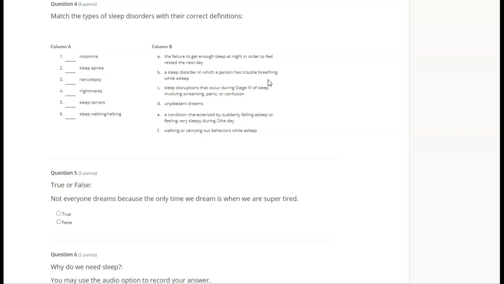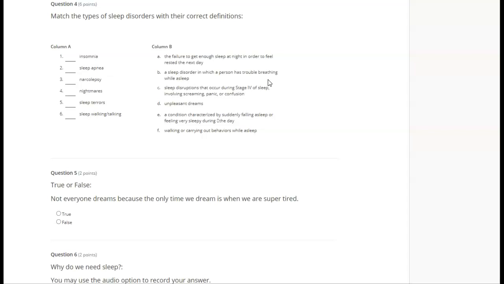Column A, 1. Insomnia, 2. Sleep apnea, 3. Narcolepsy, 4. Nightmares, 5. Sleep terrors, 6. Sleepwalking or talking. Column B, the failure to get enough sleep at night in order to feel rested the next